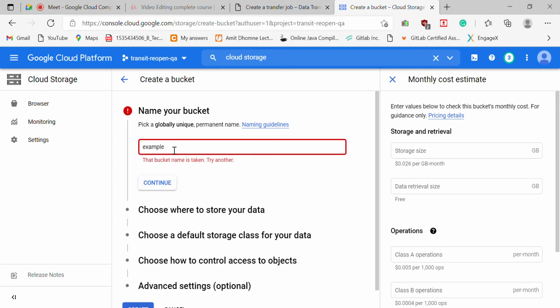The bucket name should always be unique. It is already taken by someone, so let's take example data. This is also taken, so let's take example S3. This is also taken.